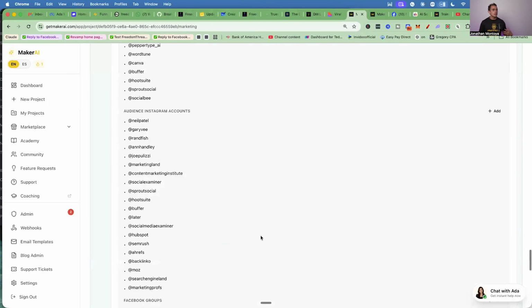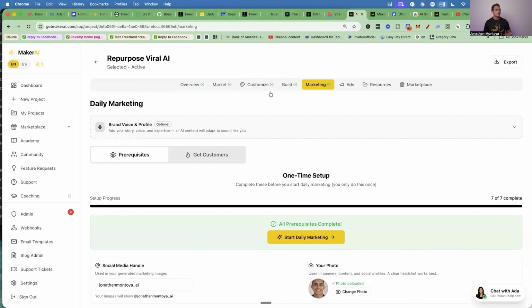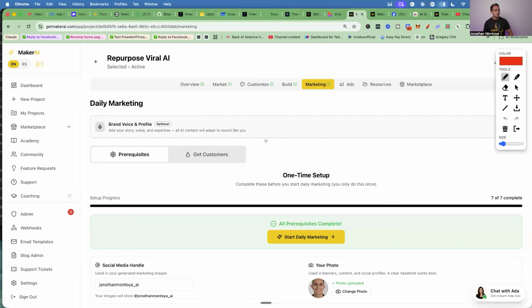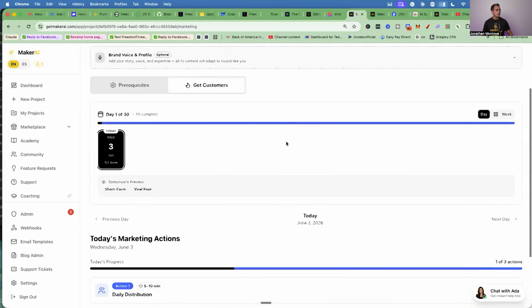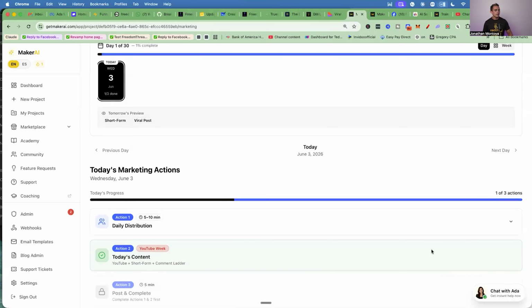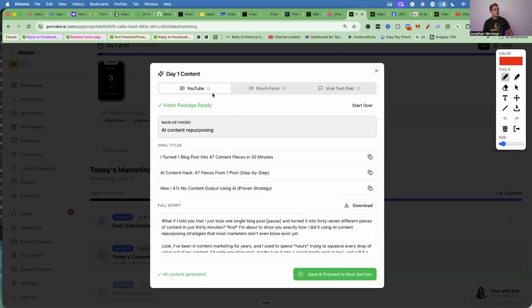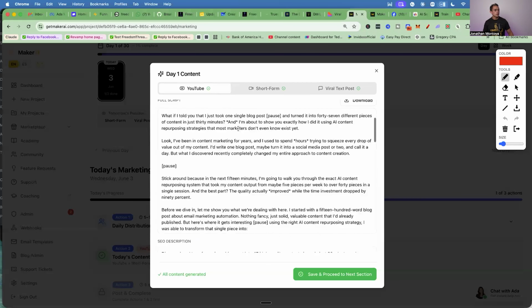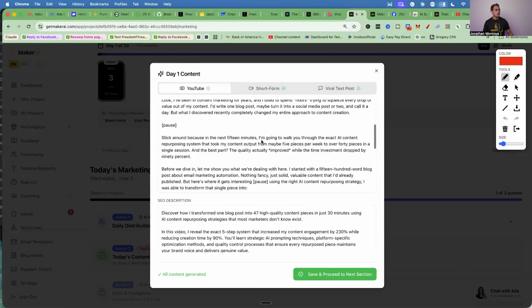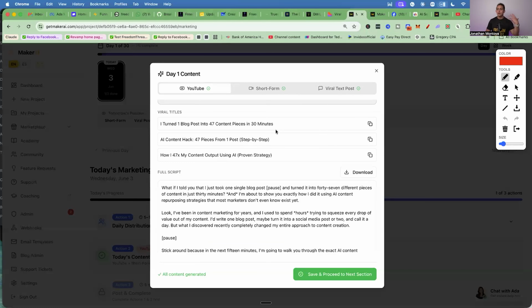But more importantly, I want to show you the marketing aspect here, okay? So there's a section here in the marketing aspect where it says get customers. So this is what I want to focus on here today, the actual getting the customers part, okay? So we're going to click on getting customers. And every single day that you log in, if you're a Maker AI user, this will tell you what to do every single day, okay? What this helps you do is figure out a YouTube script. So it's going to help you with YouTube. So as you can see, it gives you an entire script for YouTube if you wanted to create YouTube videos.